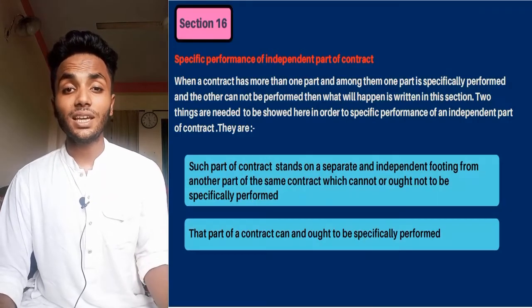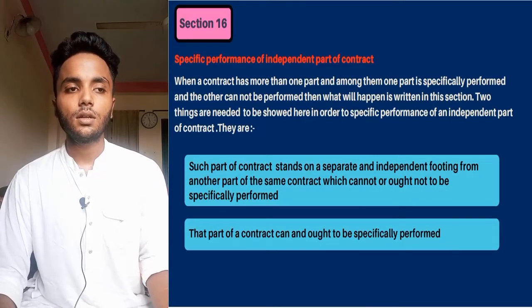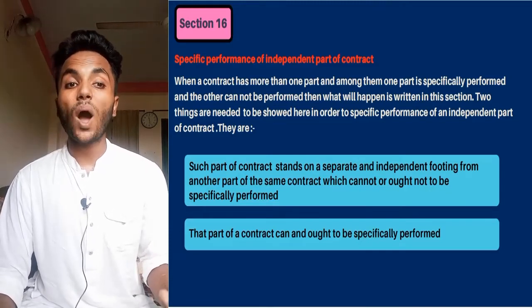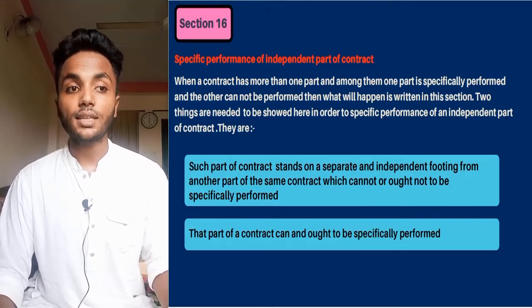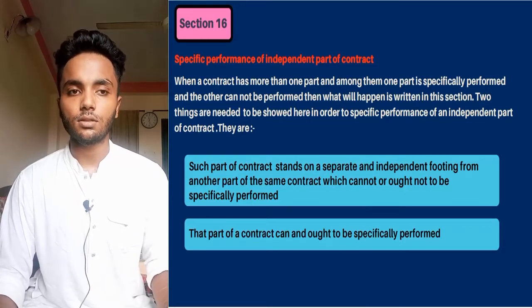Then we will see specific performance of an independent part of a contract. Where a contract has more than one part, and one part can be specifically performed and the other cannot, what will happen is written in this section.